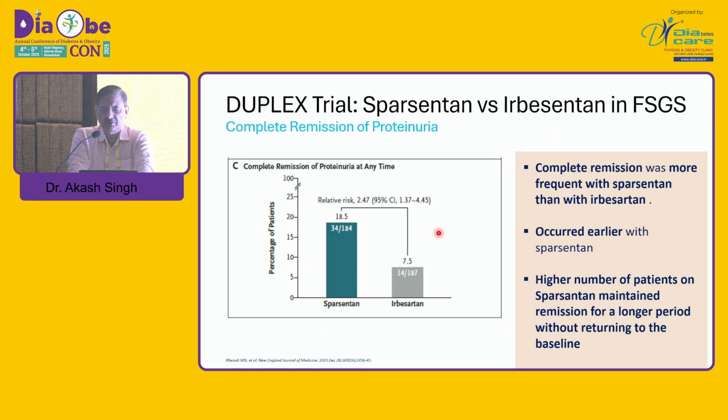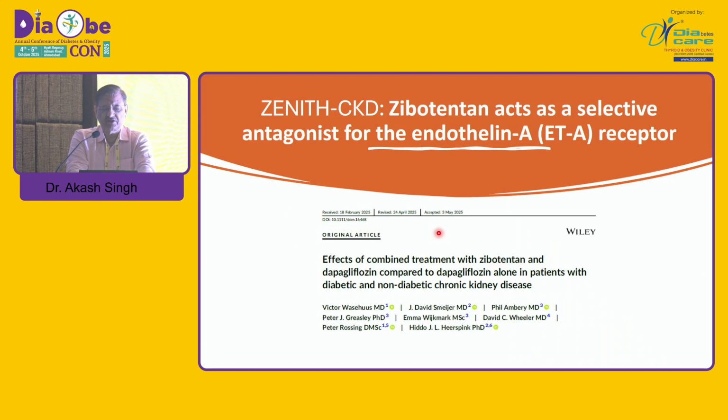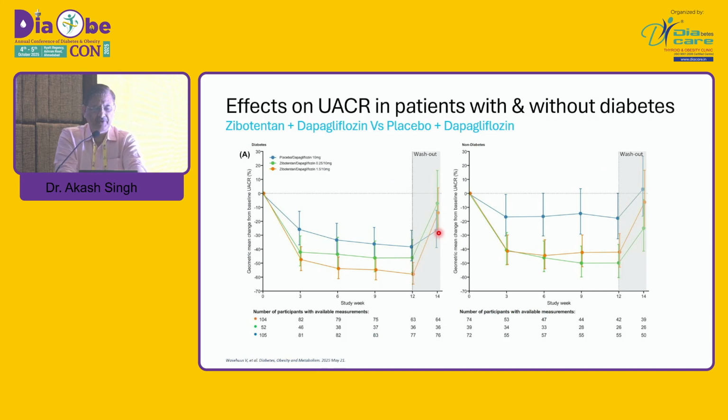Also, complete remission was more frequent with sparsentan than irbesartan in the nephropathy. It occurred earlier, and a higher number of patients on sparsentan maintained remission for a longer period of time without returning to baseline. This is another drug which is zibotentan, which is a selective antagonist for endothelin A receptors, basically, and this was a trial, and they have shown that this drug basically, this is the dapagliflozin.